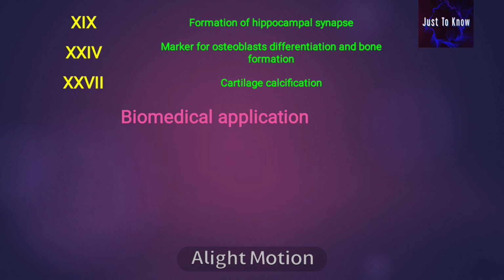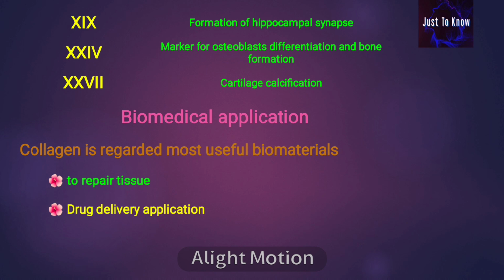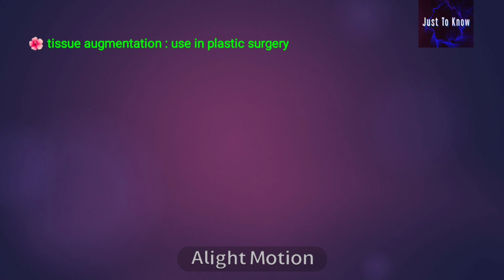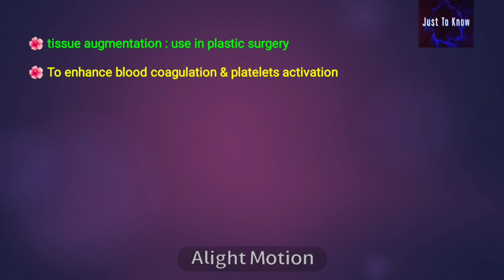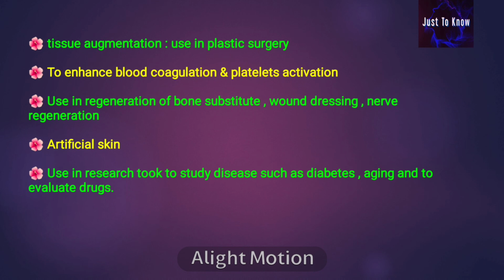Biomedical application. Collagen is regarded as a most useful biomaterial to repair tissue, for drug delivery applications, to enhance the durability of allograft tissue, for tissue augmentation used in plastic surgery, to enhance blood coagulation and platelet activation, and in regeneration of bone substitutes, wound dressing, nerve regeneration, and artificial skin. It is also used in research to study diseases such as diabetes and aging, and to evaluate drugs.